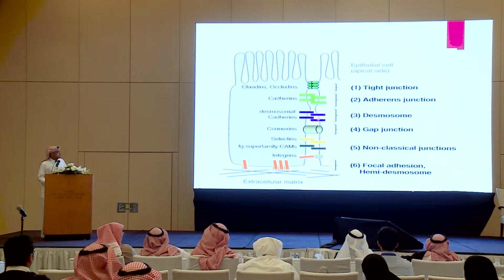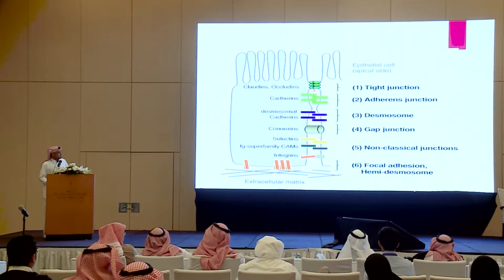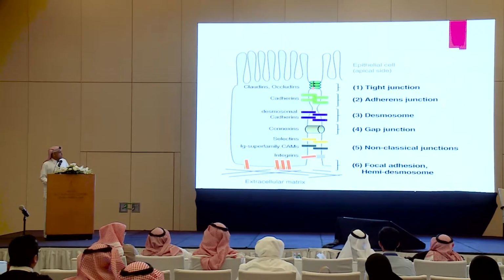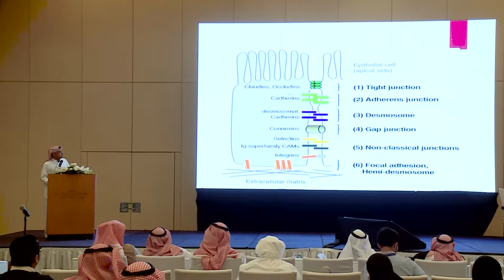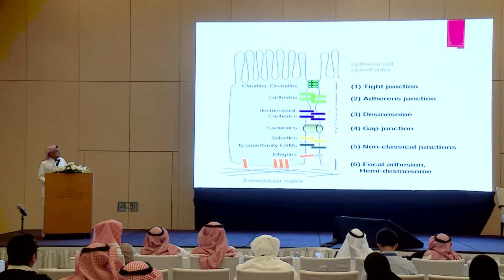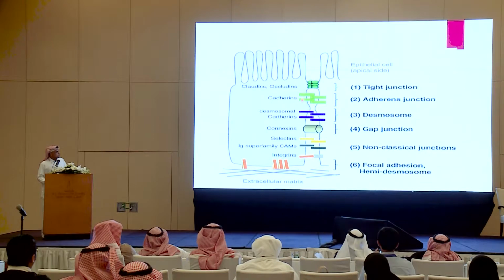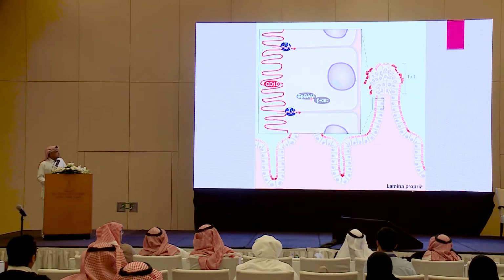As you know, the enterocytes are joined together by several junctions. The most important ones we are interested in with EpCAM are claudin 7, occludin, and cadherins. The EpCAM will come and join claudin 7 and cadherin, and it will strengthen this junction. So imagine if the EpCAM is not available there, this junction will be very weak and the enterocytes will be separated. So if there is no EpCAM, there is loss of tight junction.